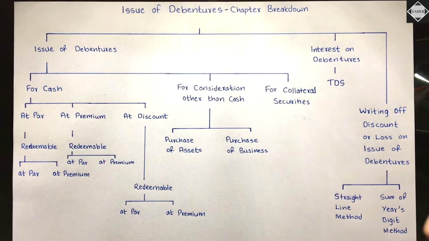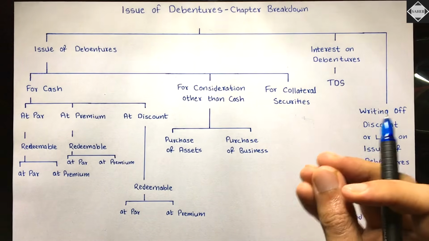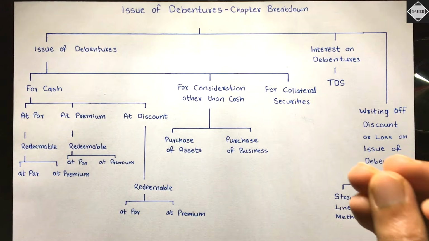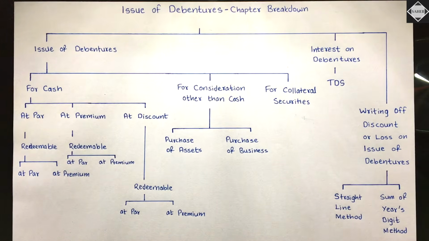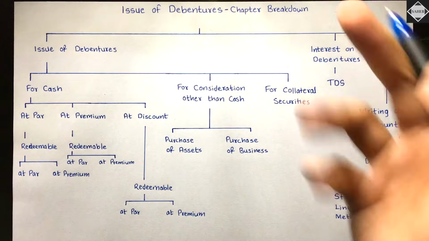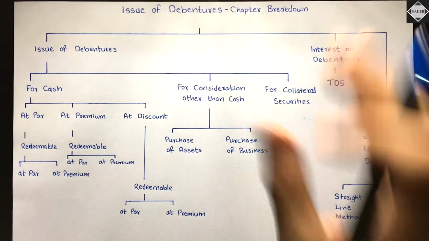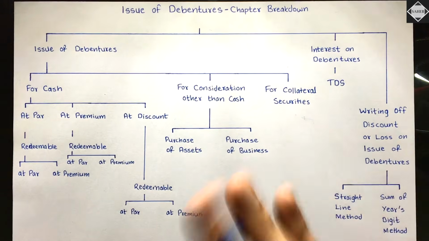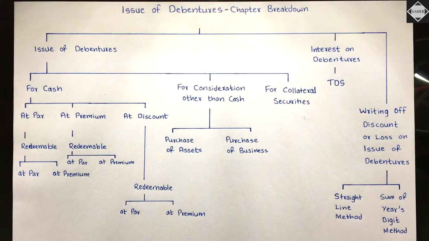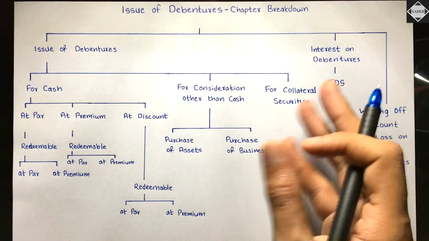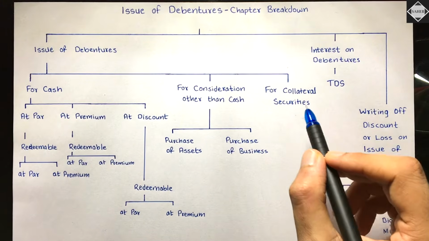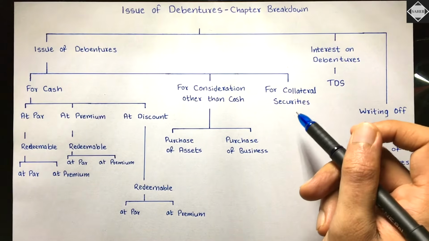Yes, debentures can also be issued as a collateral security, which means, for example, the company has taken a bank loan and the bank is asking for security. So we can issue secured debentures to the bank just as a security. We will not pay interest on those debentures. It's just for security. If we default on the bank loan, then they have security, which is the secured debentures.